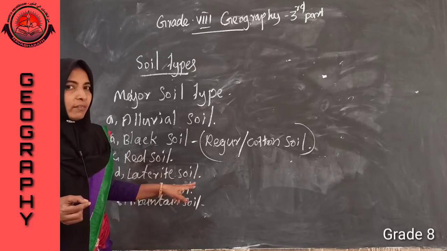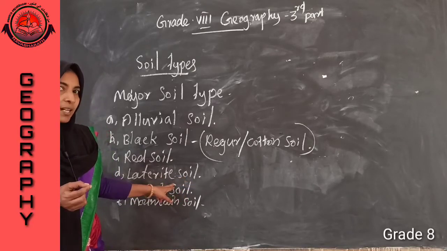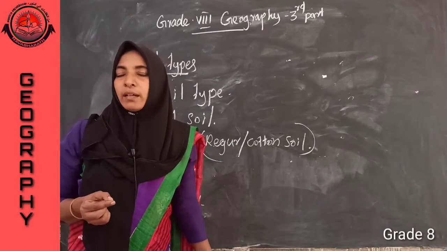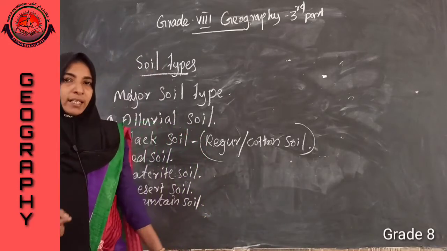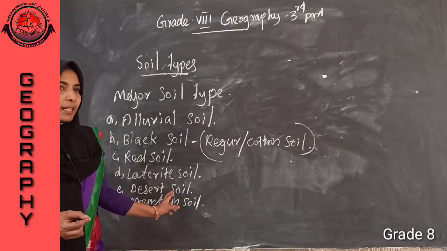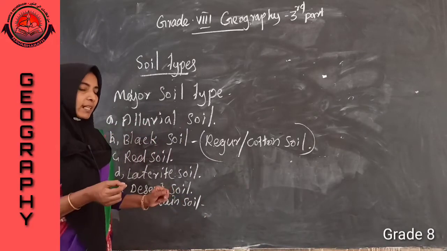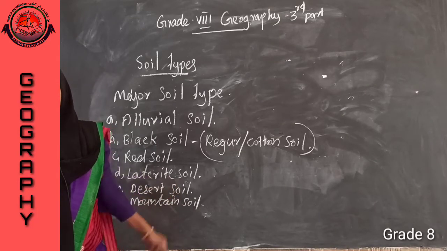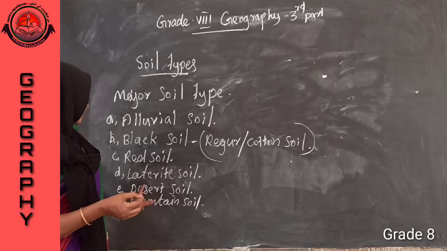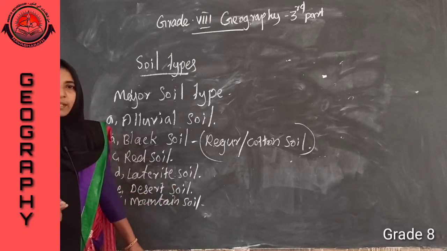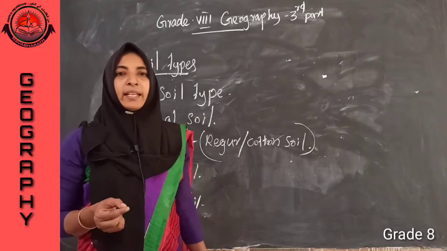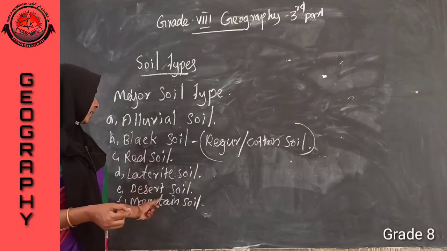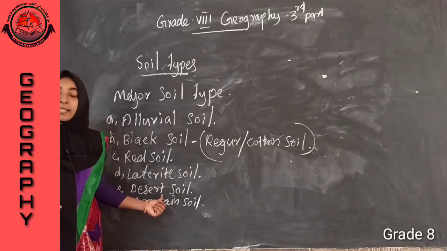That is why we can say it is not so fertile soil, but it contains oxides of aluminum and iron. Then it is a clayey soil. We can find laterite soil in areas of heavy rainfall. Then next one, desert soil.